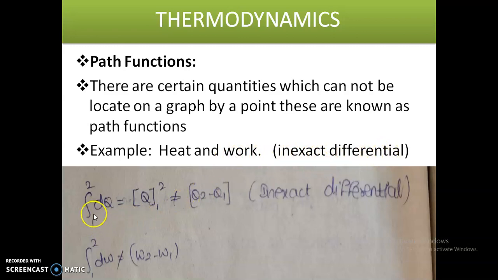We cannot write it like this. The integral from 1 to 2 of dq is q, and if we substitute the upper and lower limits we would get q2 minus q1. We cannot write it like this in the case of heat, and in the case of work also. That's why these are called inexact differentials. I hope you understand about the point functions and path functions.